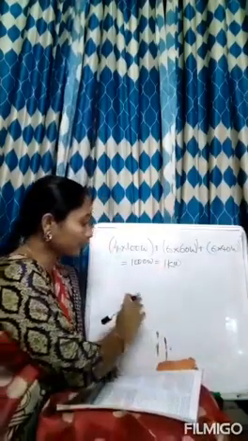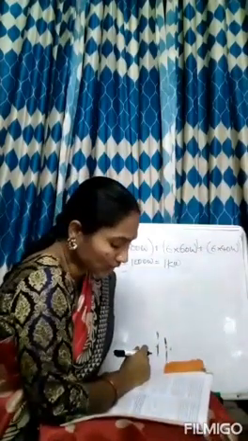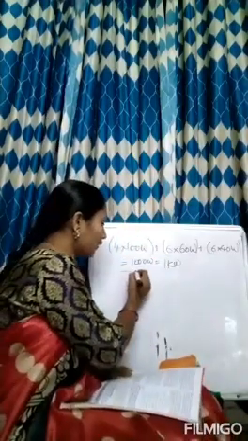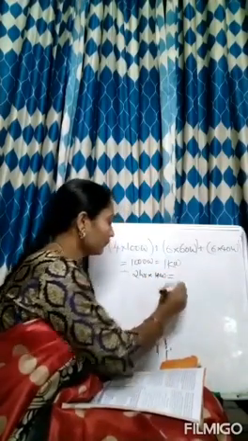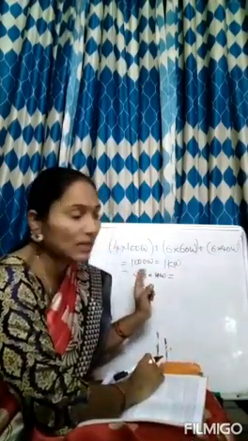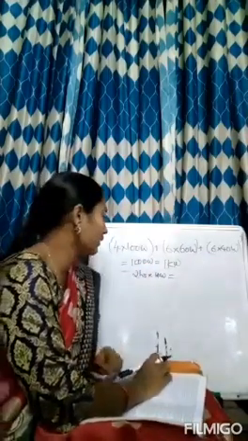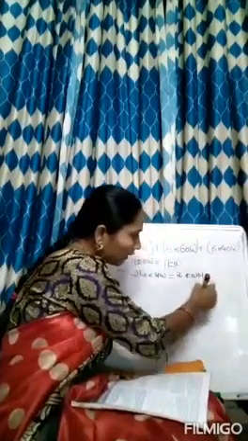Now how many hours are we using? 2 hours we are using. Total power used every day is equal to 2 hours into 1 kilowatt. Daily 2 hours we are using 1 kilowatt of electricity. That is equal to 2 kilowatt hours.